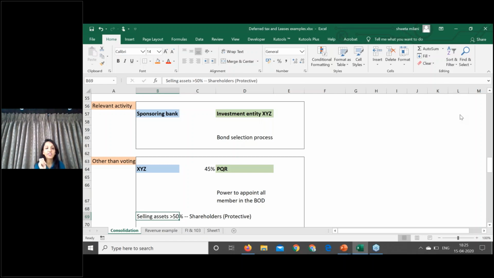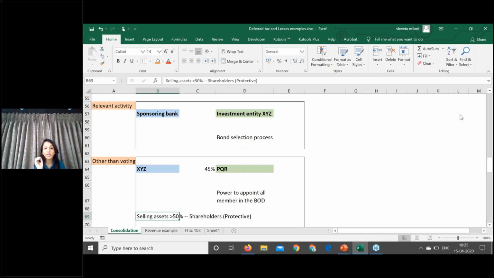Now tell me, in such cases, is XYZ controlling PQR? As per Indian GAAP, since XYZ is not holding more than 50%, it used to not control PQR. But over here, XYZ has the power to appoint all of the members of the BOD. And since it has the power to appoint all the BOD, it is indirectly controlling PQR, since all the activities of PQR are being controlled by the board of directors.